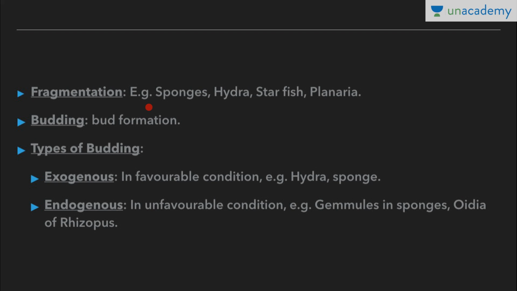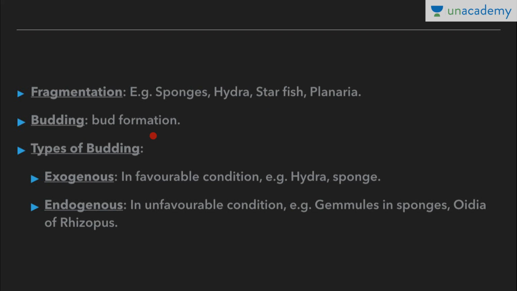So the organism splits into fragments, and each fragment has the capability to mature into a fully grown individual. Examples are sponges, hydra, starfish and planaria. It is very common in planaria and starfish.